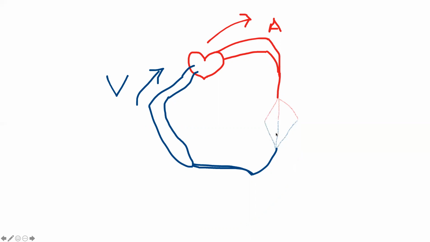All these small capillaries unite to form small little veins, which are called venules. And finally, these venules merge together to form a bigger vein, and finally a large vein, and enter into the heart.